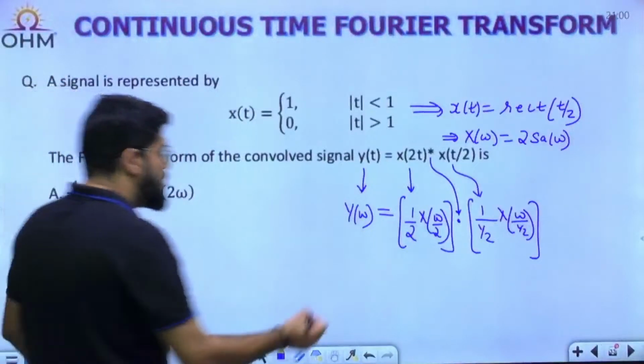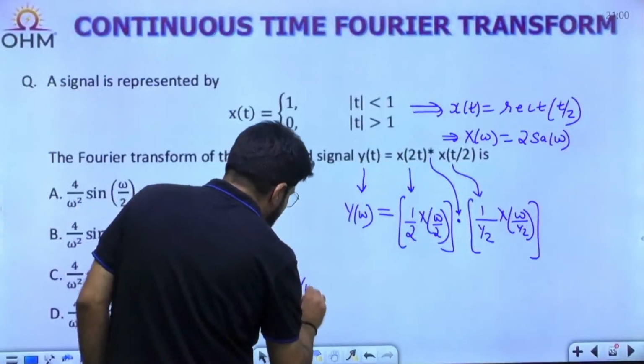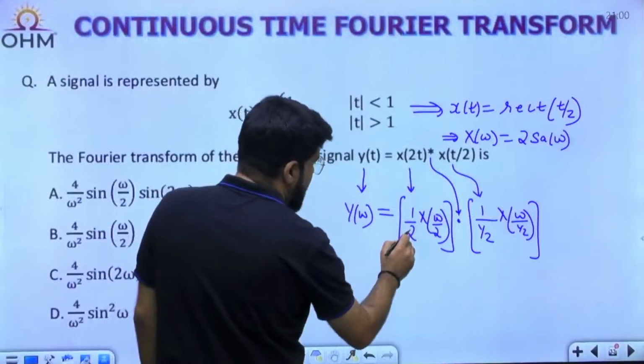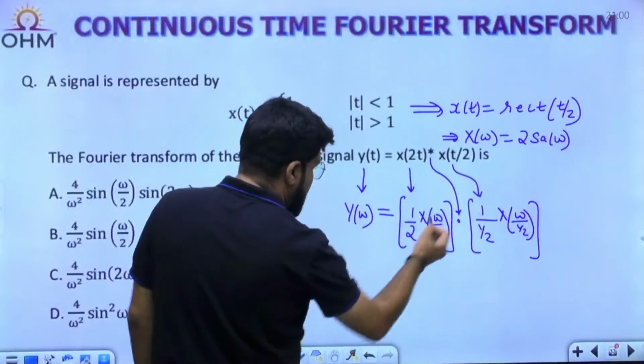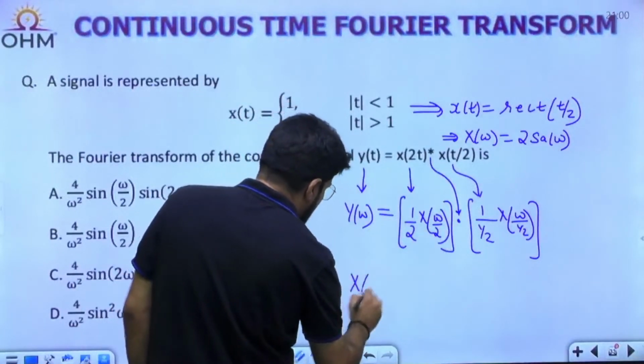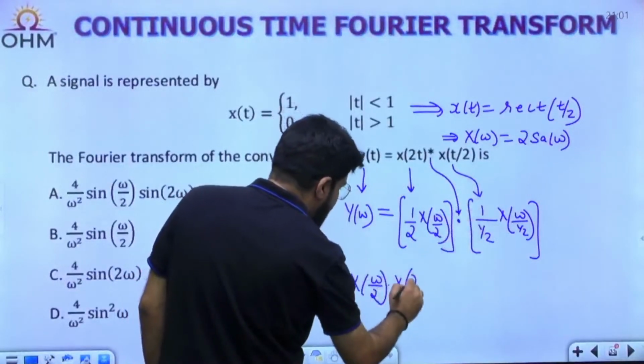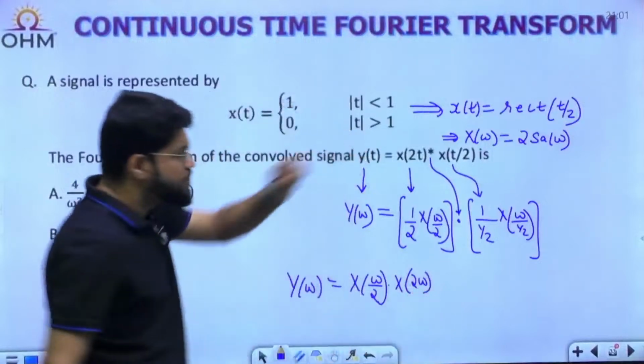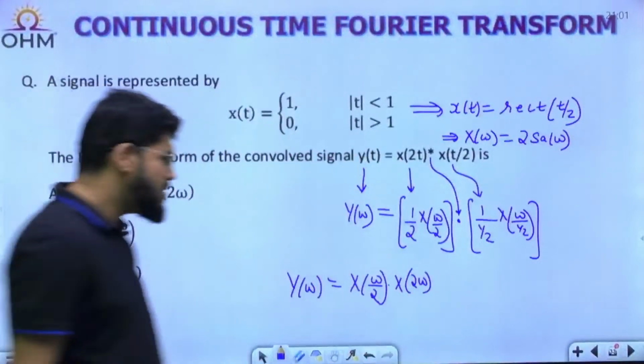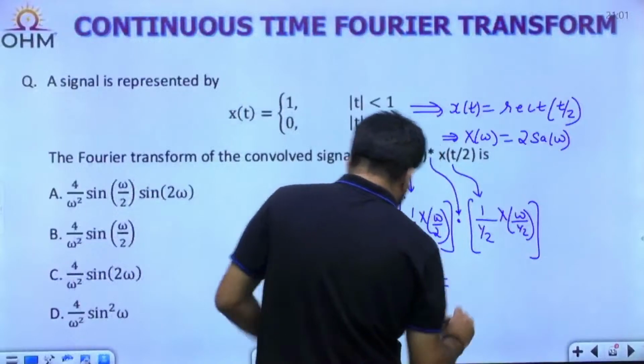Okay. So what is the Fourier transform of the signal y(t)? This is given by 1 upon 2, and this will become 1 upon half 2, so they will actually cancel. So you have X(omega by 2) multiplied by X(omega upon half), which will be X(2 omega). Dear, what is X? The 2 sampling omega function. Okay. So this is equal to X(omega by 2).